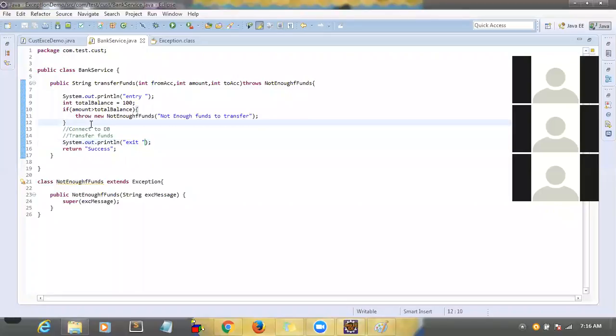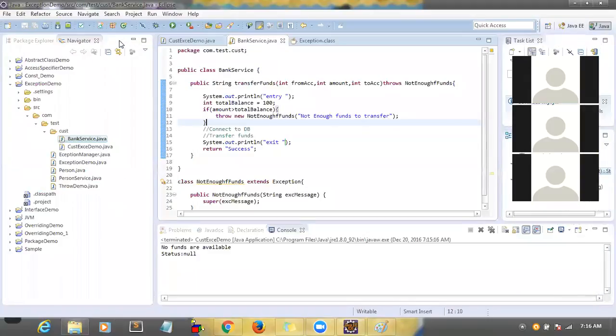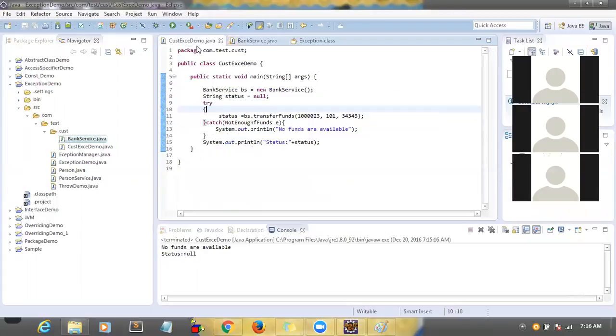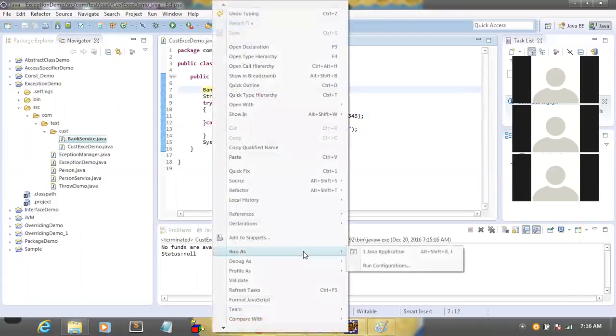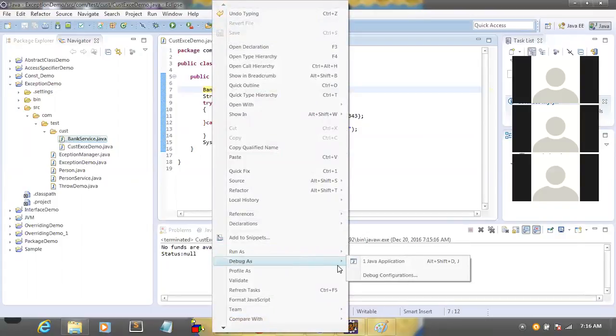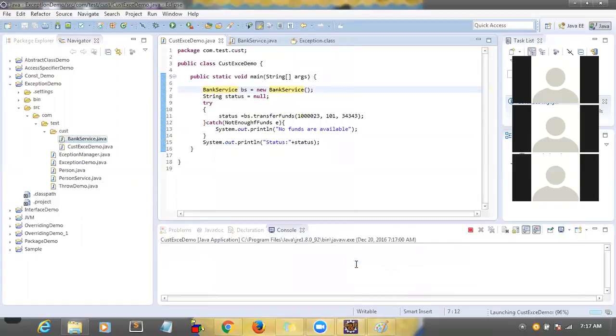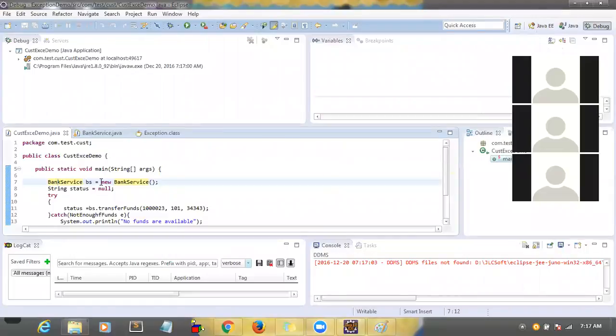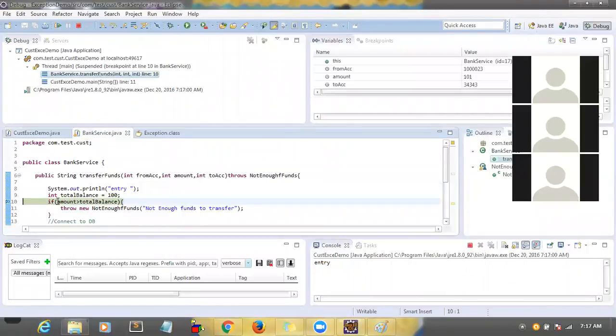There is another way to debug the code. I will tell you tomorrow. There is a debugging concept. You heard about debugging? Keep debug points here. If you want to debug the code, just keep the cursor here and right click. Generally, how you are running the Java program, you are giving right click, run, right? Instead of run, there is a concept called debug. If you debug it, the controller will come to the particular line. See, now the controller is here.